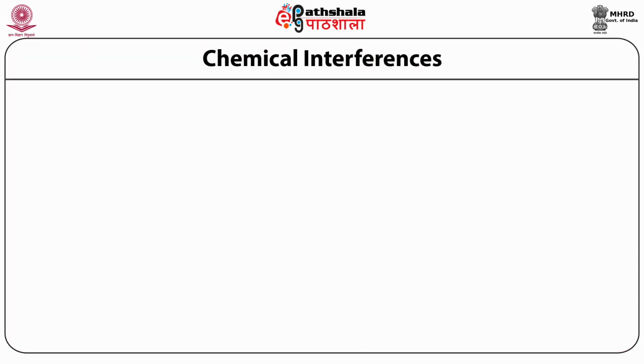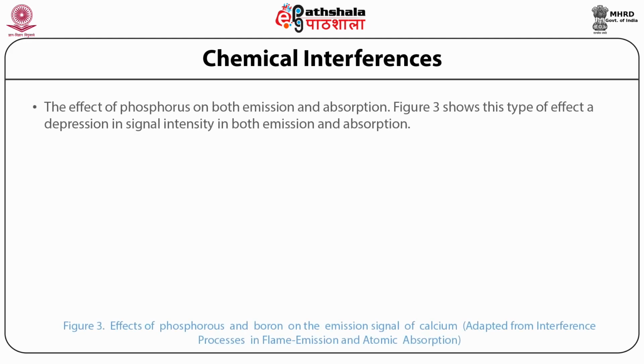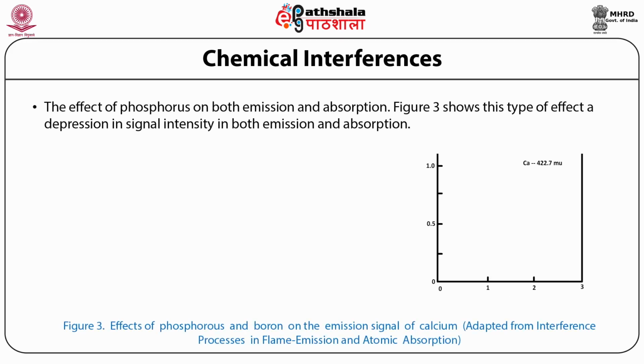Chemical interferences. Chemical interferences include all reactions that are specifically dependent on the chemical nature of the analyte. Chemical interferences may occur with the vapor phase or condensed phase form of the analyte. For example, the effect of phosphorus on both emission and absorption can be seen in the figure on the right hand side.